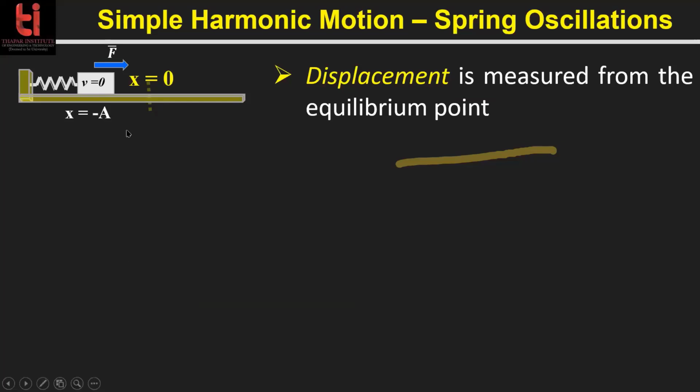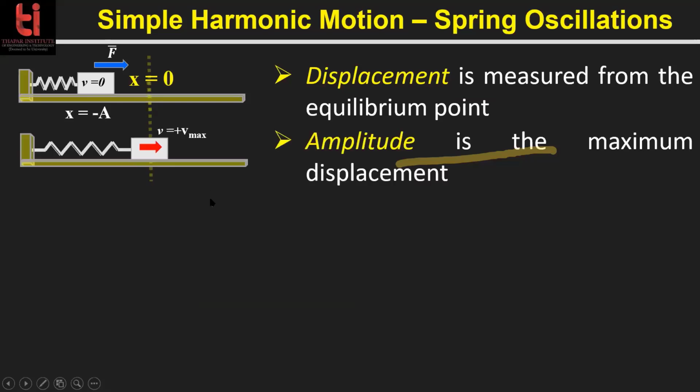So x is minus a means this mass is in the negative x direction at a distance from the equilibrium position. And the spring will exert a force to regain its position at x equal to 0. Then again it comes here. It will not stop at this position, and at the equilibrium position the velocity will be maximum.